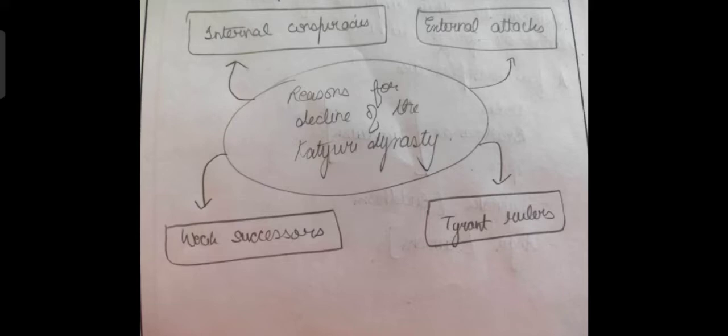So the first question was, write a short note on sources of ancient Indian history, and the second question was, write a short note on the reasons behind the decline of the Katyuri dynasty. So these are two questions from the history portion. One is from Indian history and the other is from Uttarakhand's history.